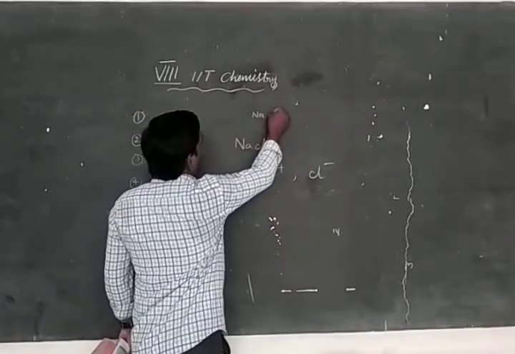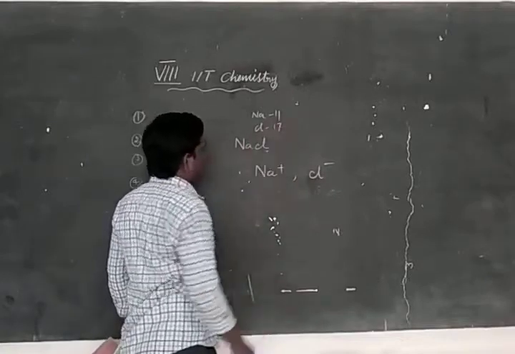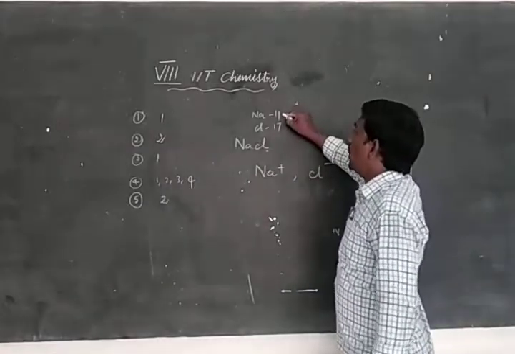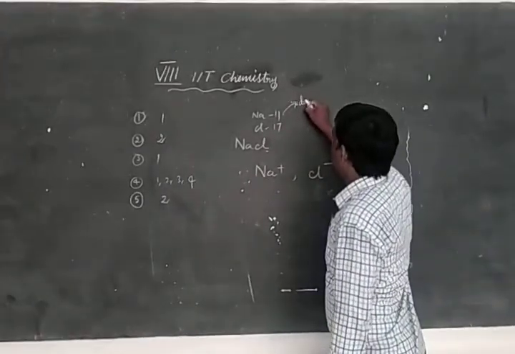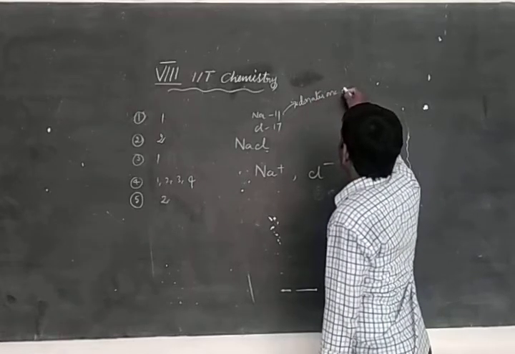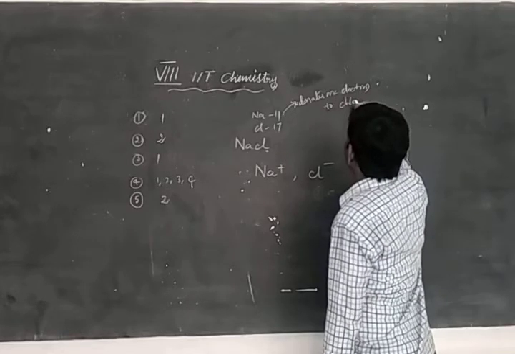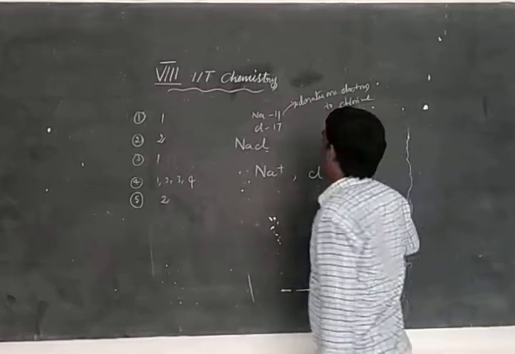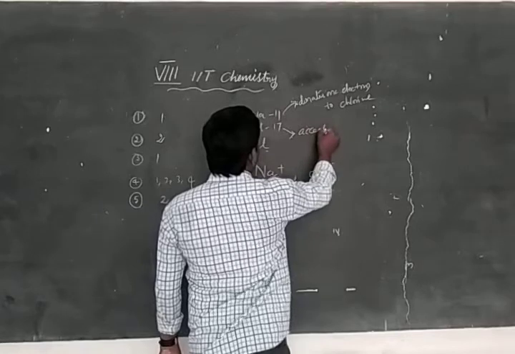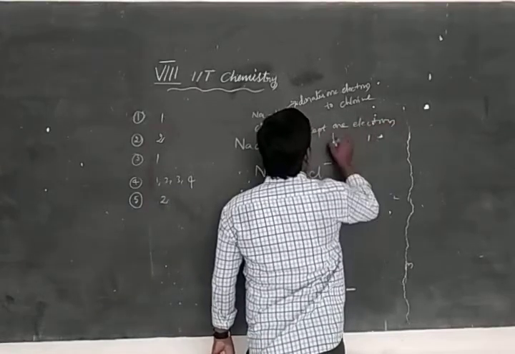What is the atomic number of sodium? 11. Chlorine, 17. So the sodium atom donates one electron to the chlorine, and chlorine accepts one electron from sodium.